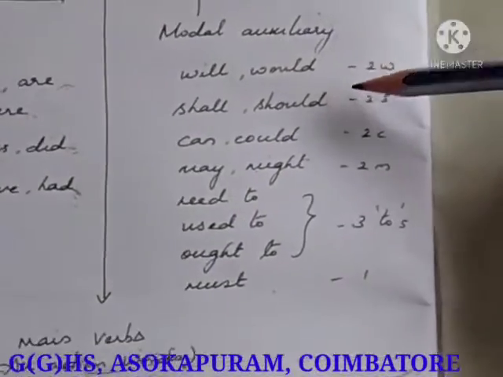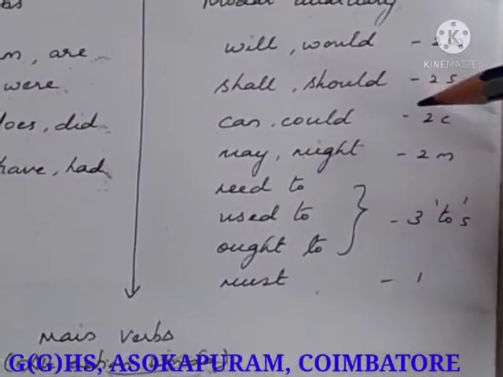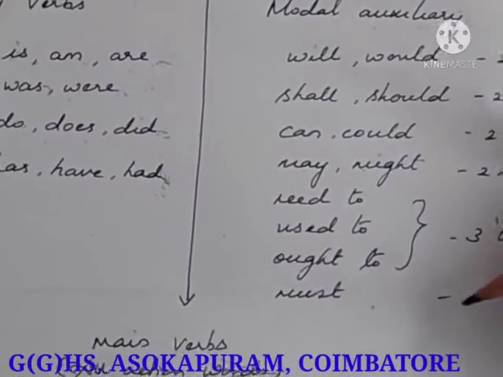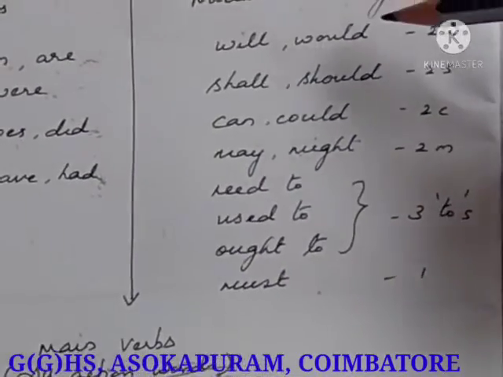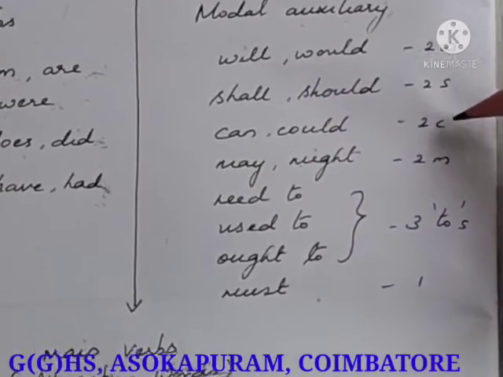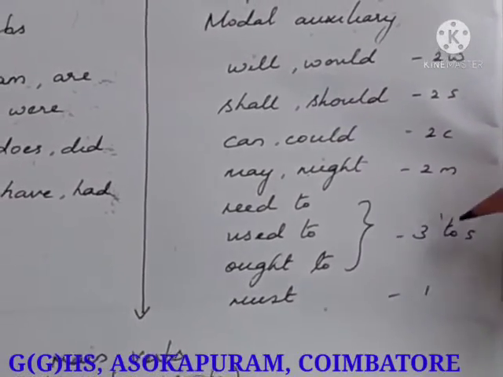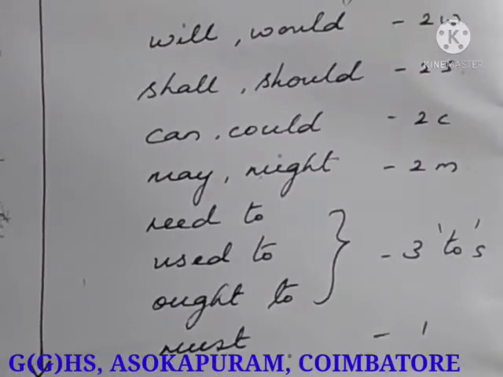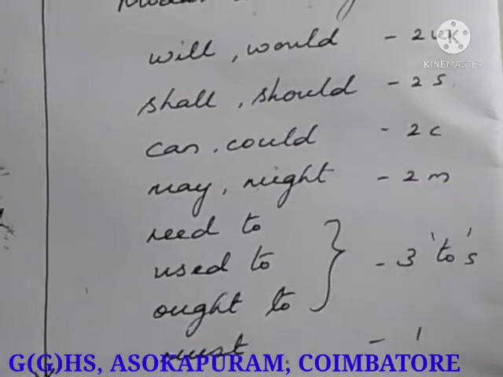Modal auxiliaries are will, would, shall, should, can, could, may, might, need to, used to, ought to, must. So how to remember this? 2W, 2S, 2C, 2M, 3 twos, 1 must. Okay. Now let's see its usage.